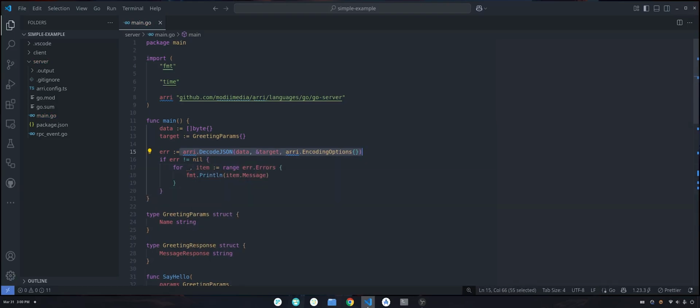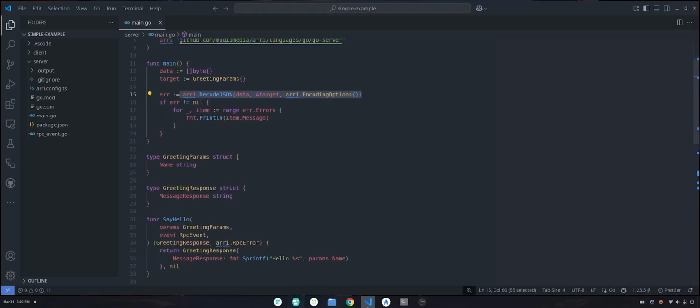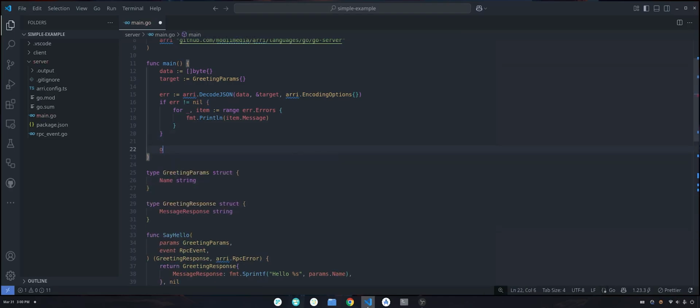So if you just wanted to use Arri for the JSON validation and serialization, you can also use that. And then basically you can say goodbye to all of these annoying struct field tags. In the same way too, you can use Arri to encode JSON, just like so.